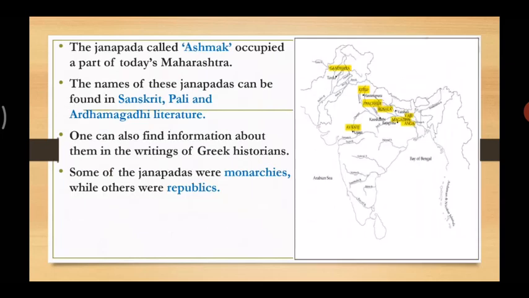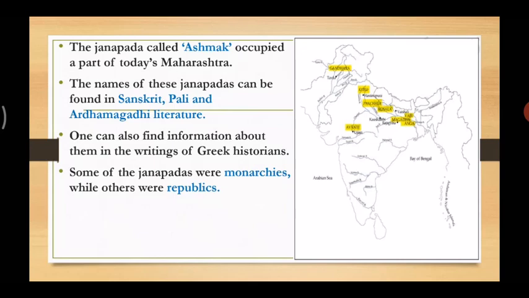Let's move forward. Now, next in the Janapadas, the Janapada called Ashmak occupied a part of today's Maharashtra. If we see today's Maharashtra, where these small states were, Maharashtra was also one of them. But today we know Maharashtra as a state; in the ancient or post-Vedic period, it was known as Ashmak. That means our state Maharashtra in the ancient period was called Ashmak. The Janapada called Ashmak occupied a part of today's Maharashtra.